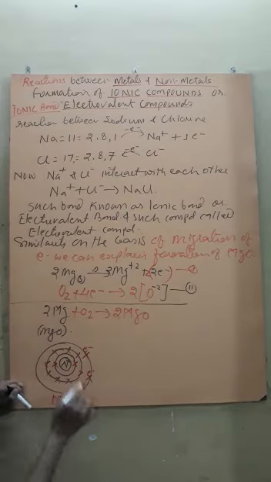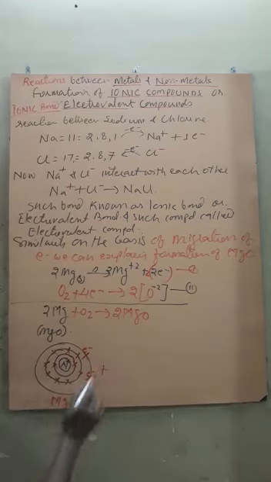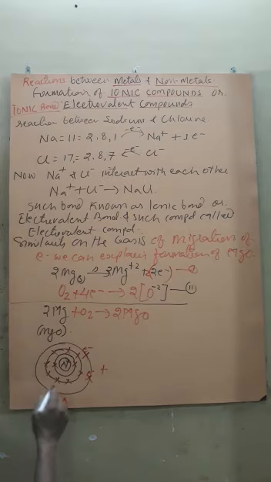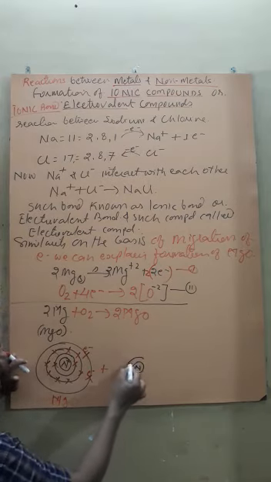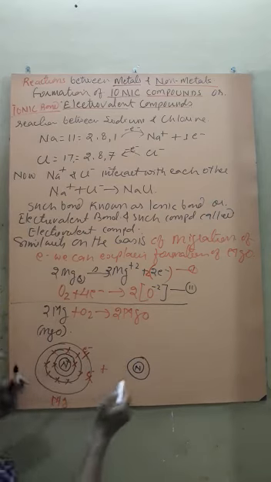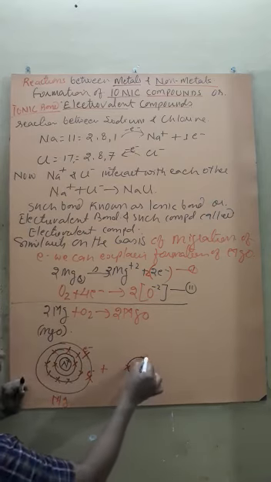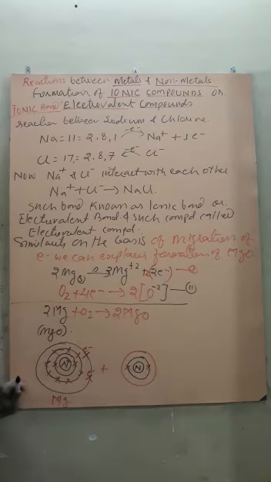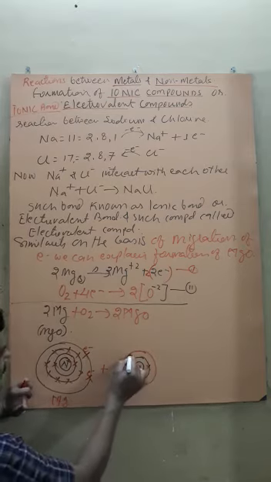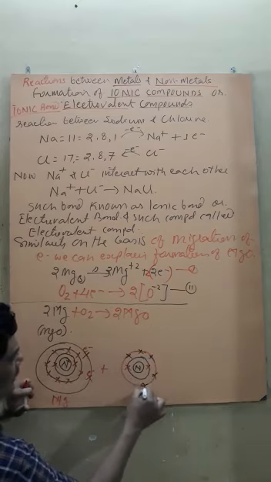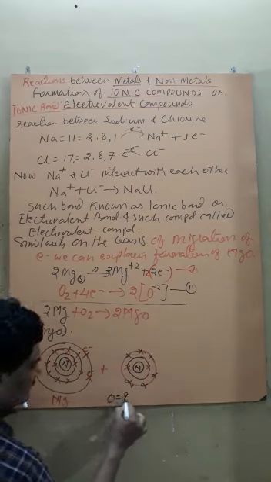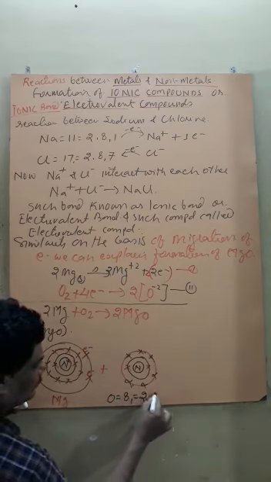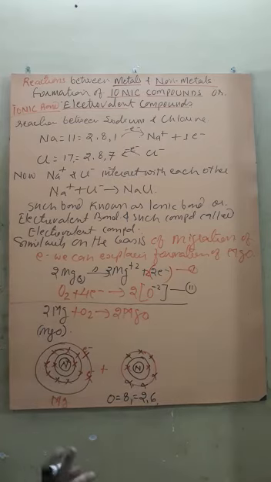This is Mg. Now, O, that is oxygen. This is the nucleus of oxygen. It has 2 electrons in the inner shell and 6 electrons in the outer shell, 1, 2, 3, 4, 5 and 6. To complete the octet, its atomic number is 8 and the configuration is 2 and 6, so it requires 2 electrons.